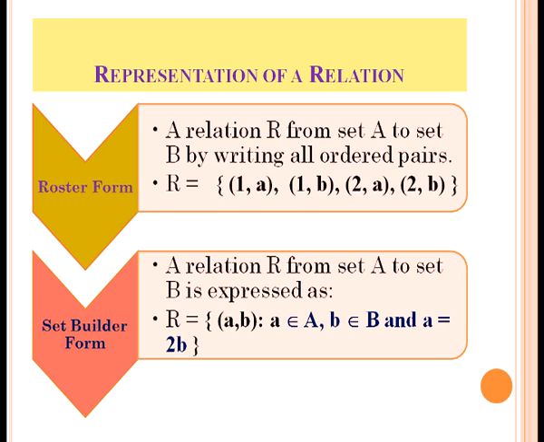And also a relation can be written in set builder form. A relation R from set A to set B is expressed as R equal to {(a, b) such that a belongs to A and b belongs to B and a equal to 2b}. a equal to 2b is the relation that exists between set A and set B.